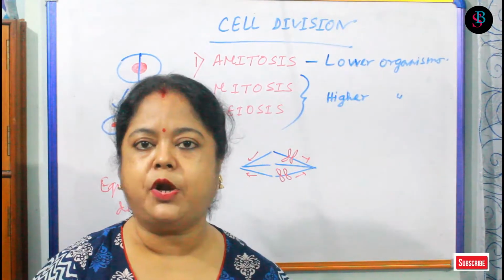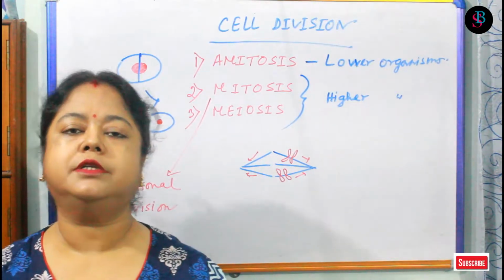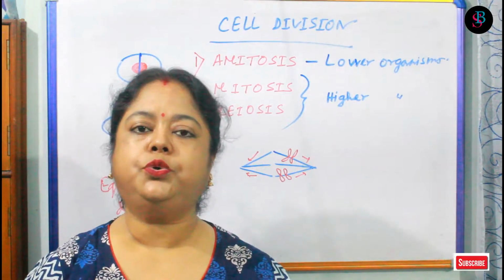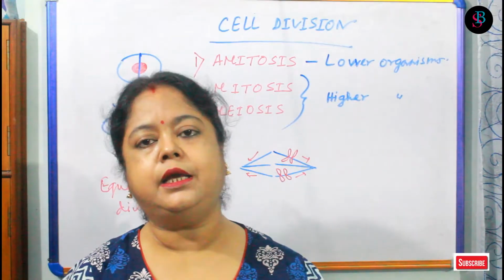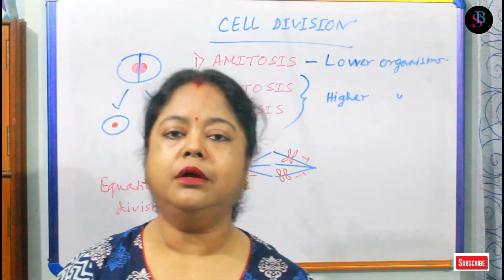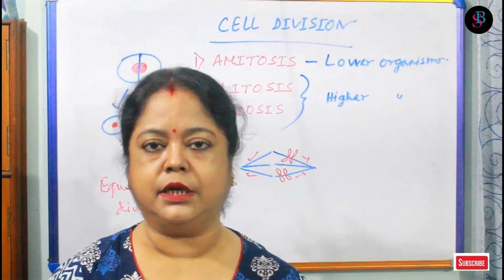Suppose a diploid cell of our body, our autosomal cell, is divided by mitosis, it will form two twin cells. Both the cells are twins. So in equational division, the children cells will be exactly the same kind, okay.